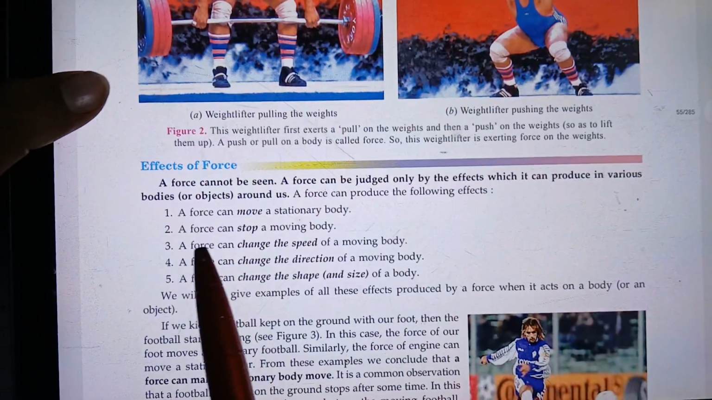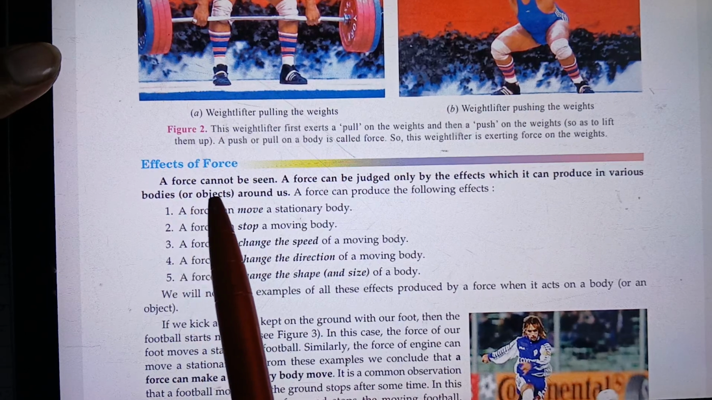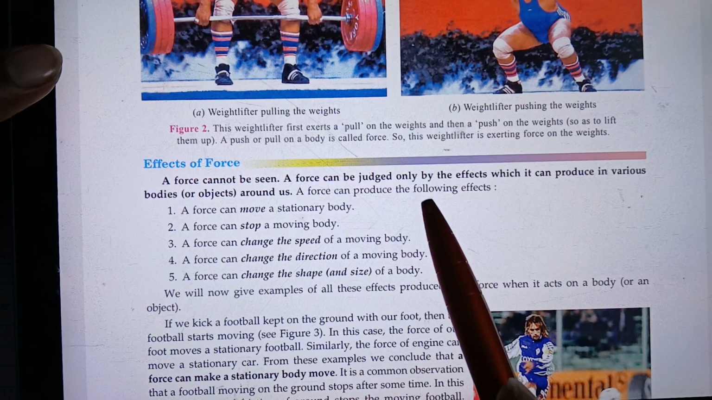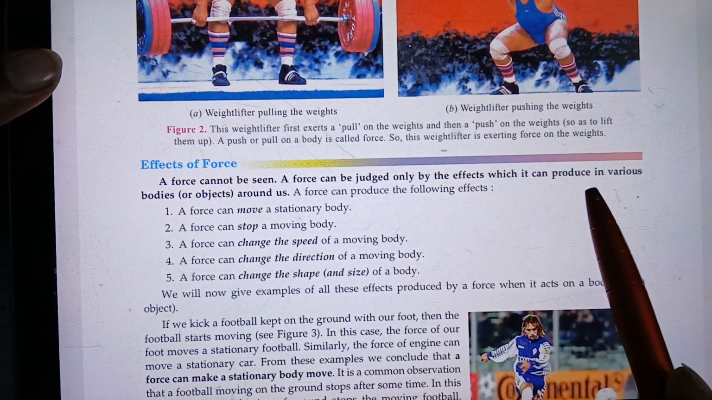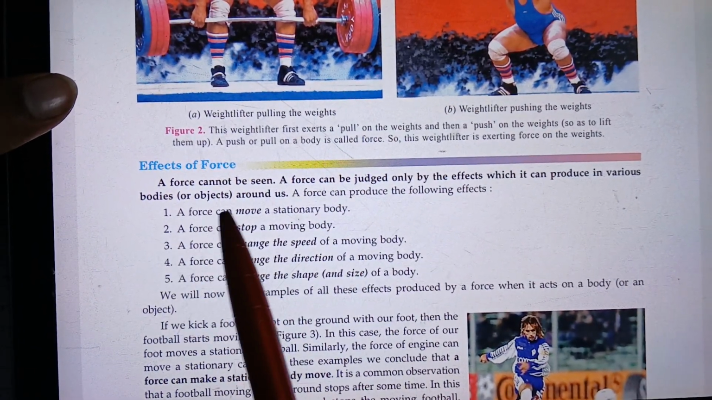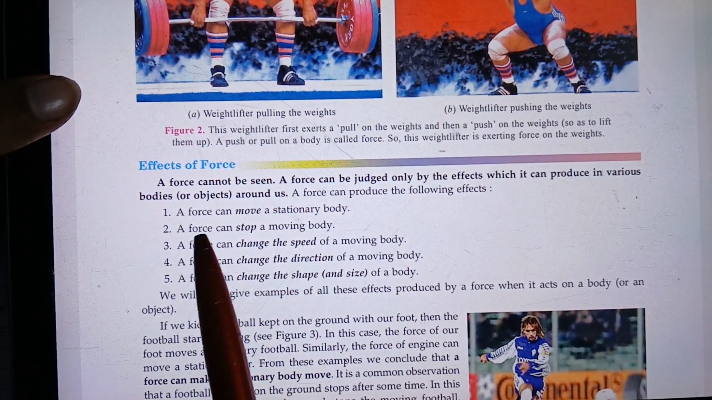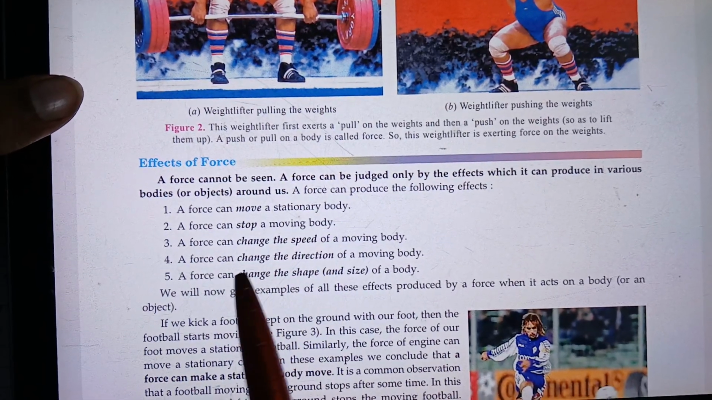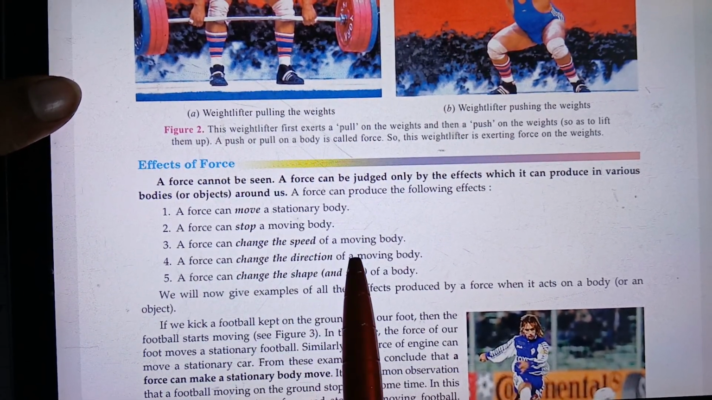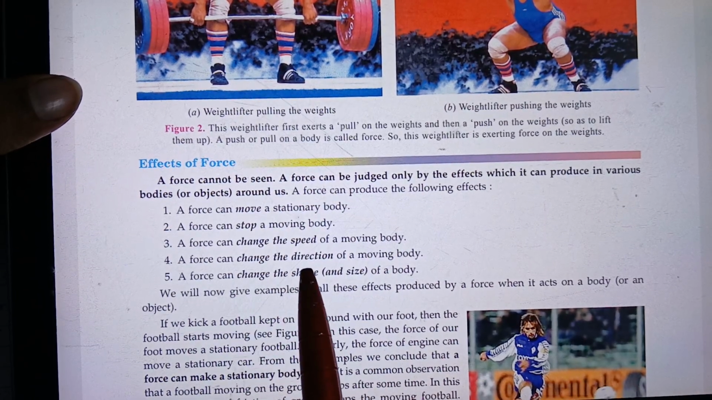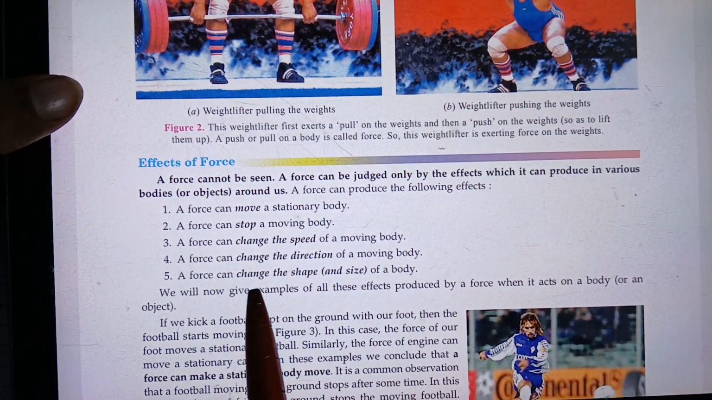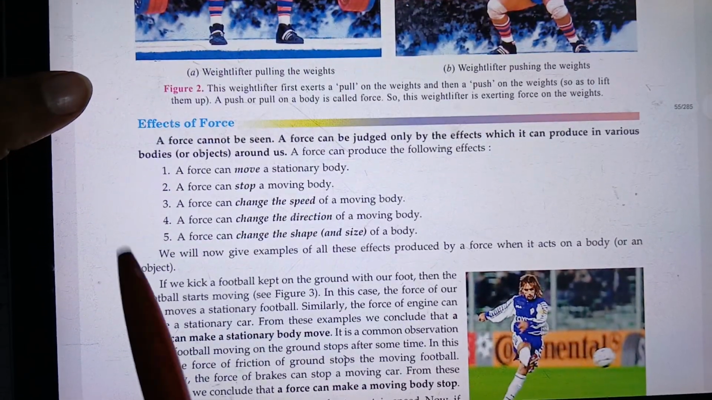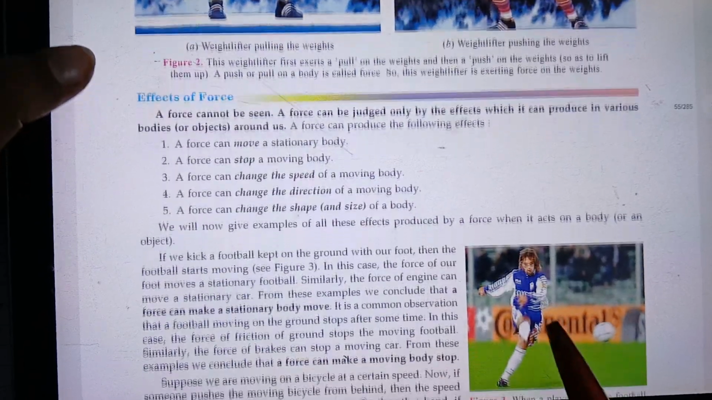So what will be the effect of force? A force cannot be seen actually. A force can be judged only by the effects which it can produce in various bodies or objects around us. A force can move a stationary body. A force can stop a moving body. A force can change the speed of a moving body. A force can change the direction of a moving body. A force can change the shape and size of an object. So let us see one by one by example.